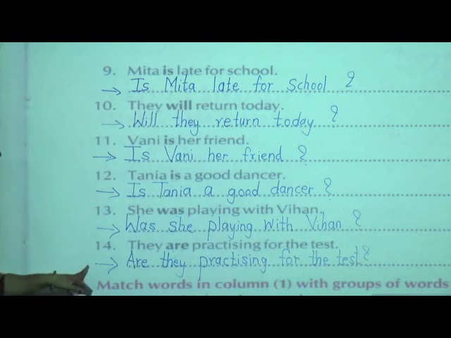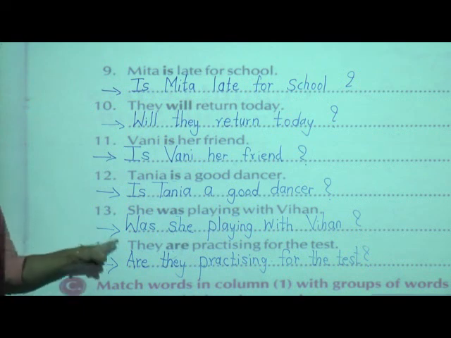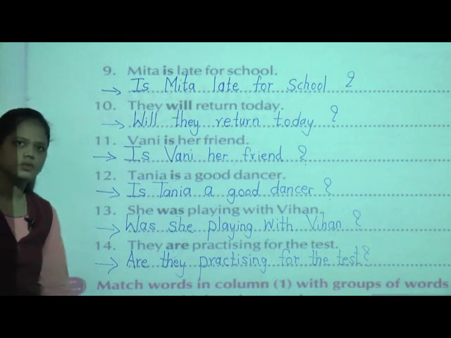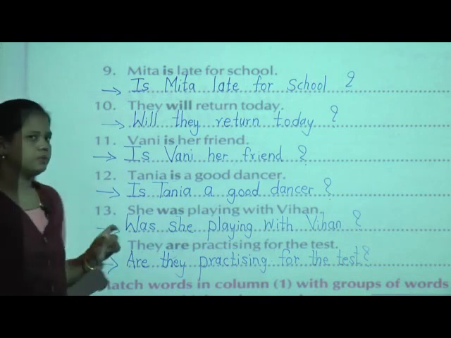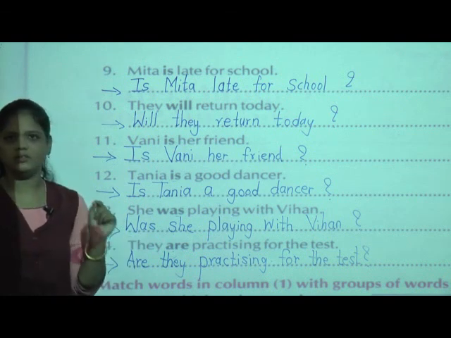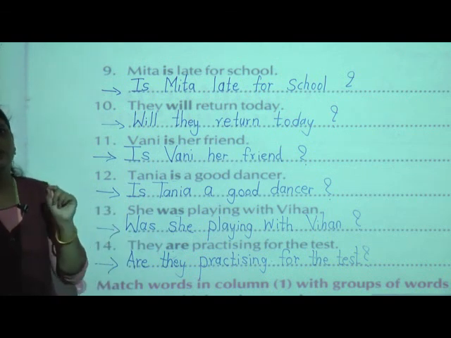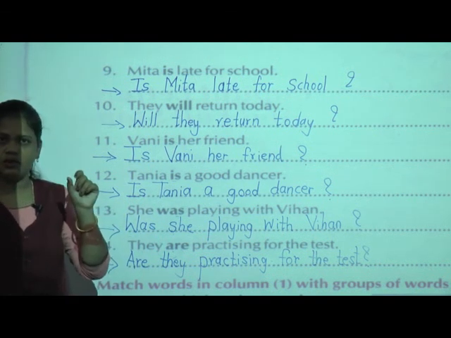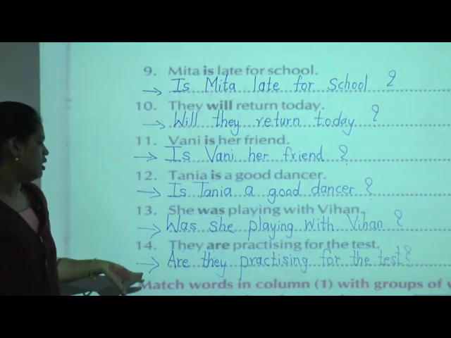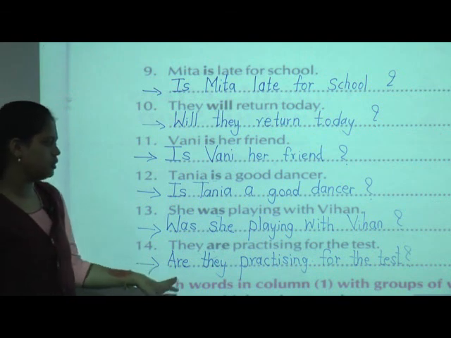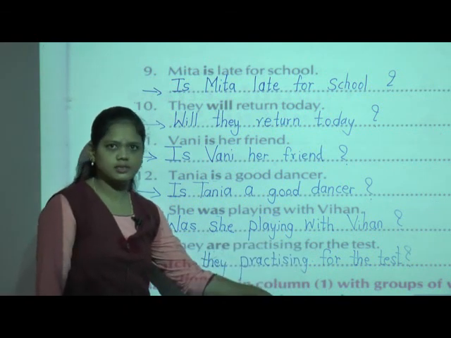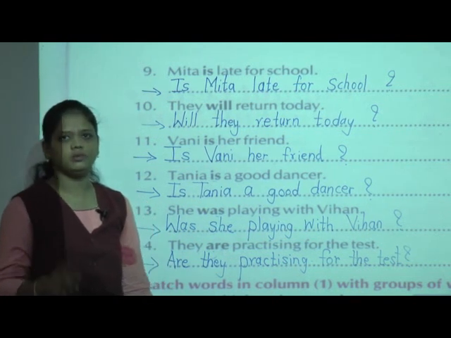Now the 14th one is: they are practicing for the test. While forming the question, I have told you to keep in mind that the word given in bold is the word we have to change. So we can form the question like this: Are they practicing for the test? Then we give the question mark.